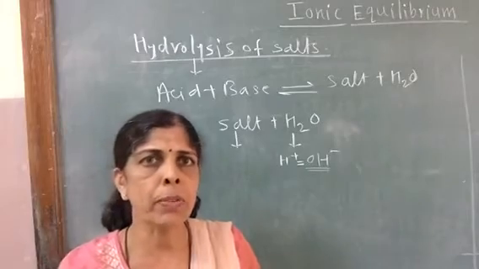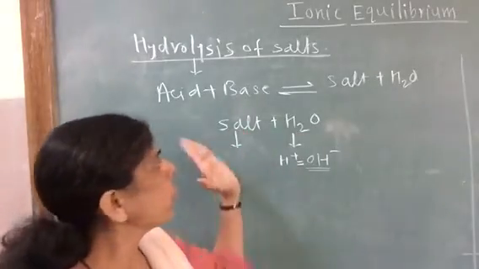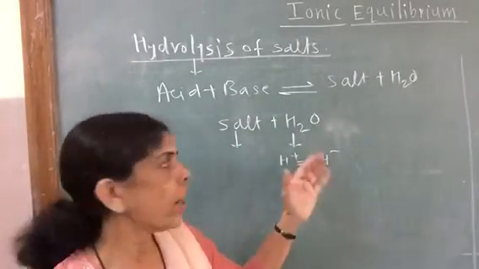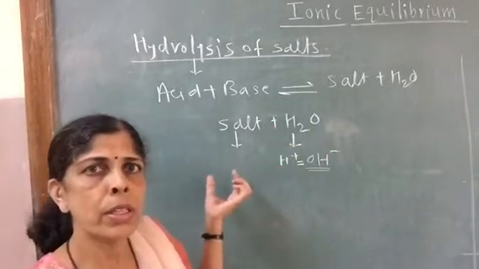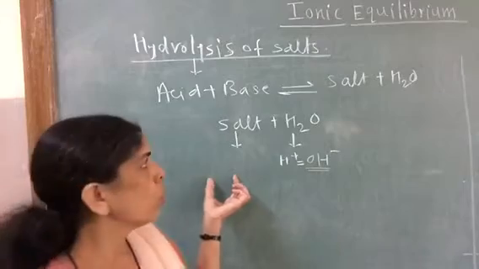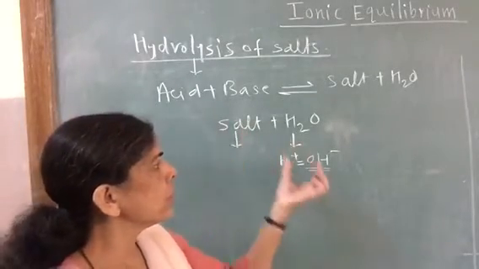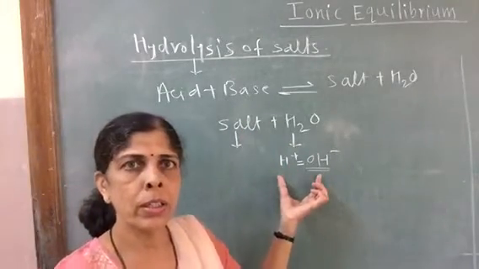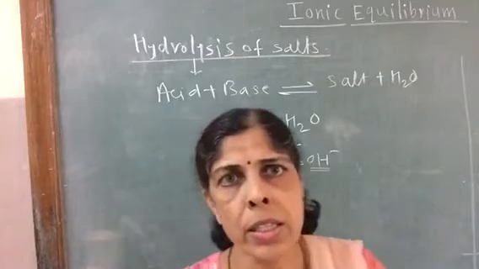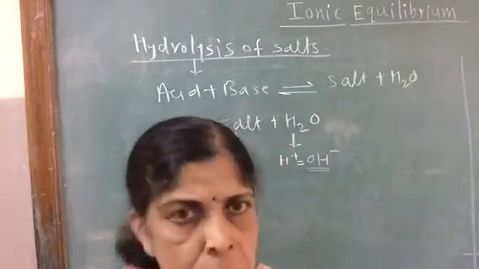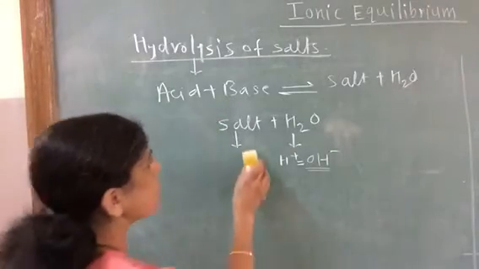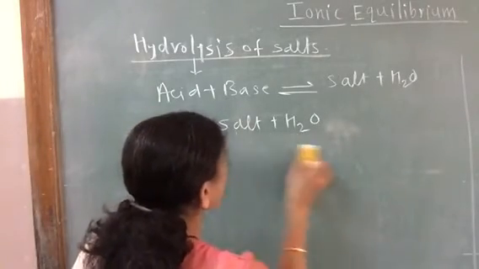Ions of salt react with ions of water, which are equal in number initially, and due to this reaction the solution becomes either acidic, basic or neutral. That is hydrolysis. Now we will discuss this with the help of different types of salts.